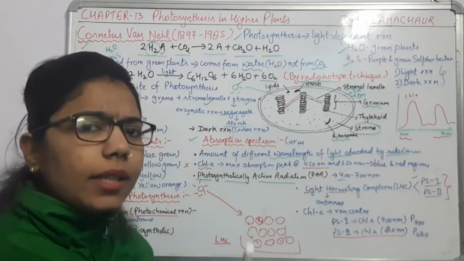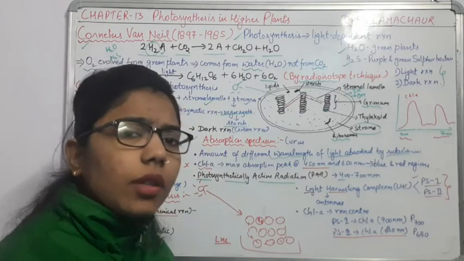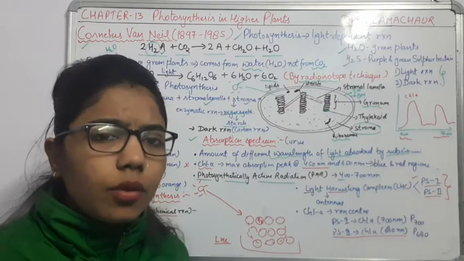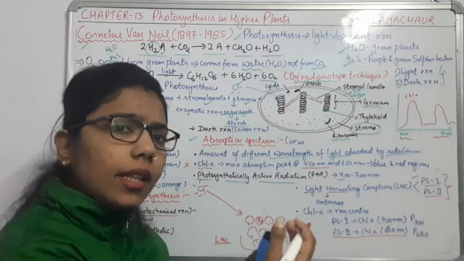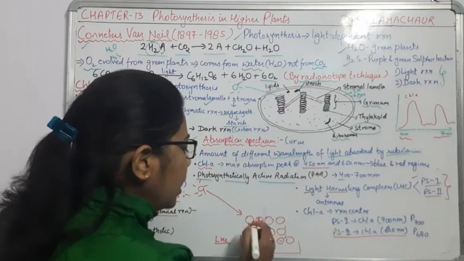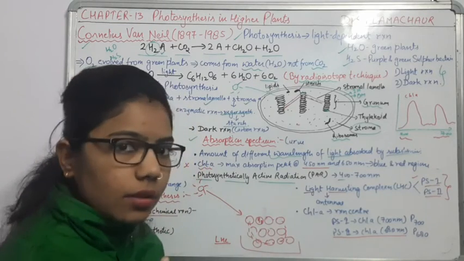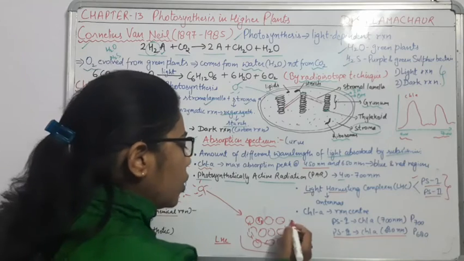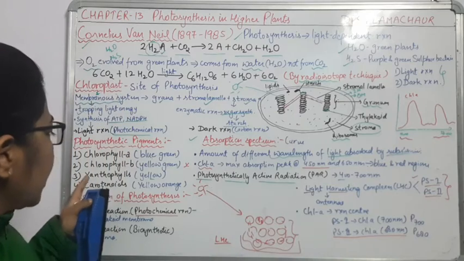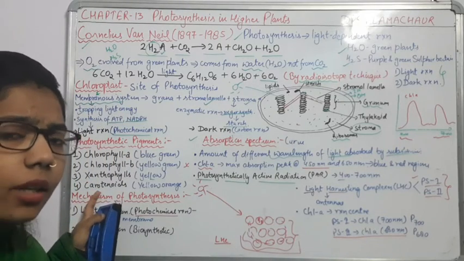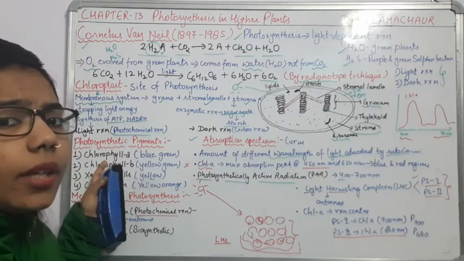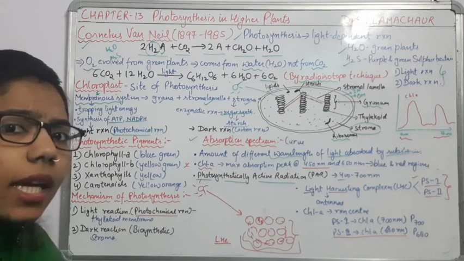So what is happening exactly in this photosynthesis? The light harvesting complex or the photosystem takes the energy from the sunlight, and due to this they excite their electron. All these help the photosystem to trap the energy, so you will call them the accessory pigments. Accessory pigments are xanthophyll and carotenoids, but they don't have the tendency to excite their electron. So chlorophyll is the primary pigment which will excite the electron.